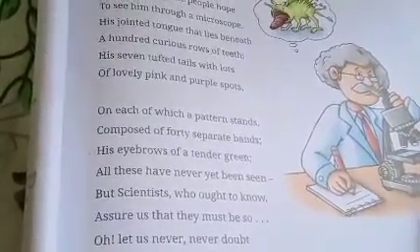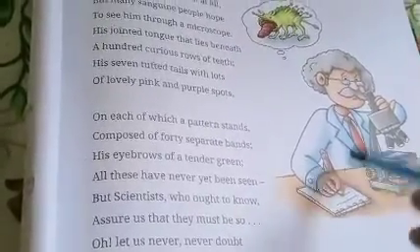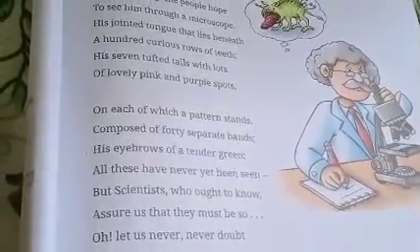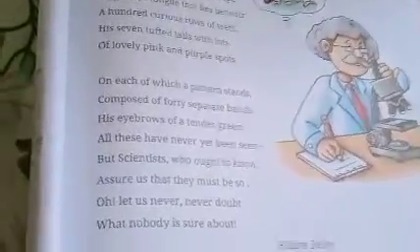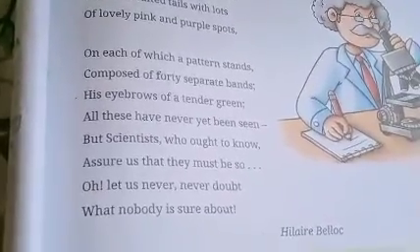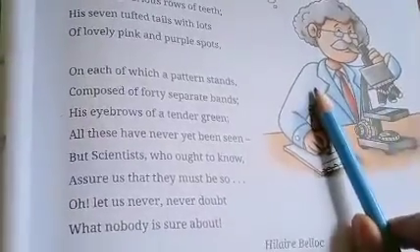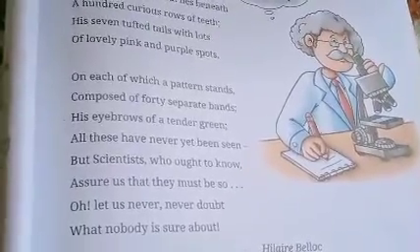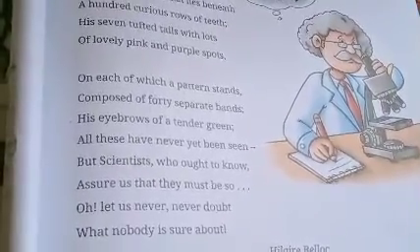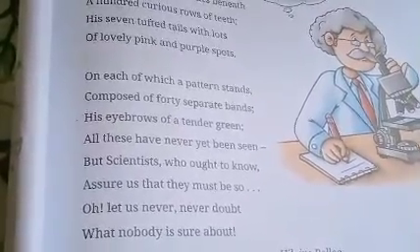So the poet is saying that all this had never yet been seen. But scientists who ought to know, these are the only people who want to know how this microbe is, and they assure us. Assure us means they tell us with certainty that this is that and that is that. We have to accept it. We don't have any say about it. Why? Because these people are proving that the microbe is like this, and we have to accept it. They assure us that they must be so, and we have to accept it.